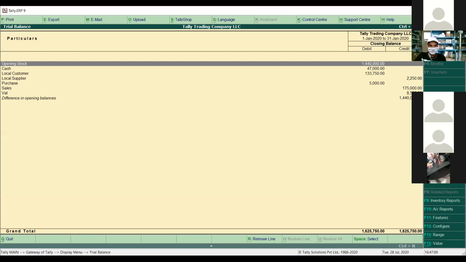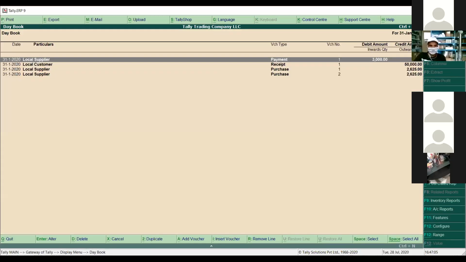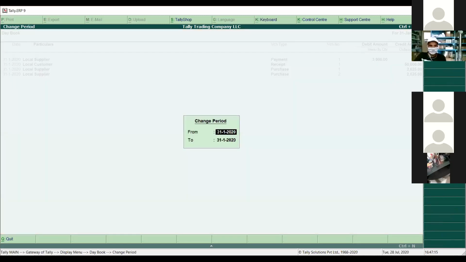Okay. The next, if you want to see your day book, in the sense of how many transactions you have done so far in a day. It can be sale, it can be purchase, payment, receipt, and so on. We can change the period from here as well. You press Alt F2, and then we can change the period from here as well, like from which day to which day you want to see your day book. Maybe one day, it can be for 1 month, for 6 months, for 1 year as well. I said from 1st of January to 31st of January.